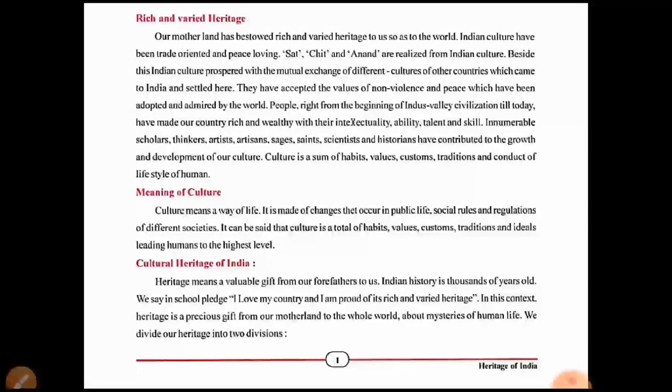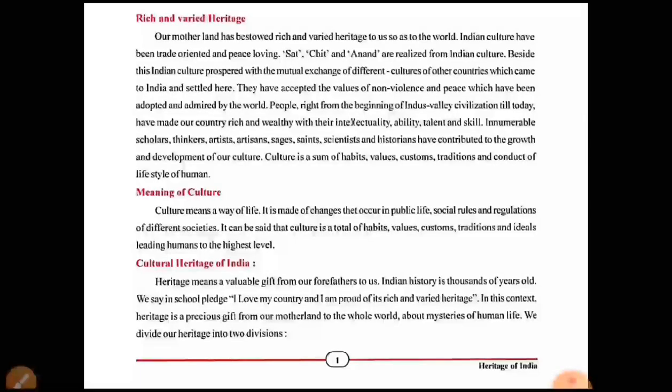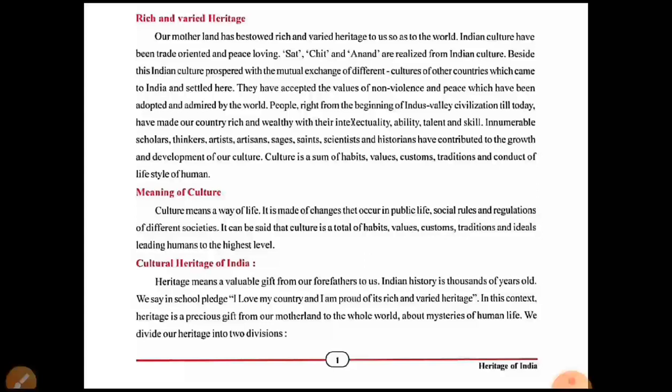In this context, heritage is a precious gift from our motherland to the whole world. Okay, so the heritage, which is a precious gift from our motherland, from India, from nature to the whole world, about the mysteries of human life. We divide our heritage into two divisions.